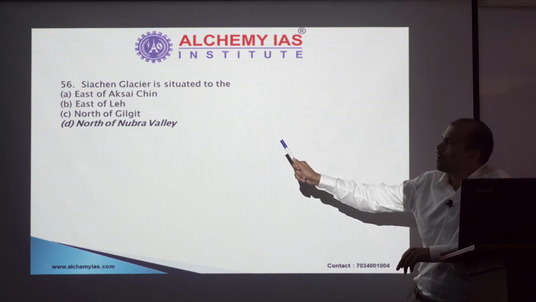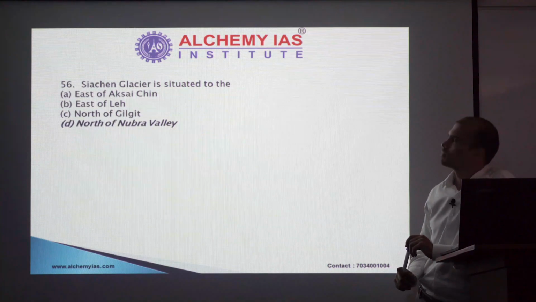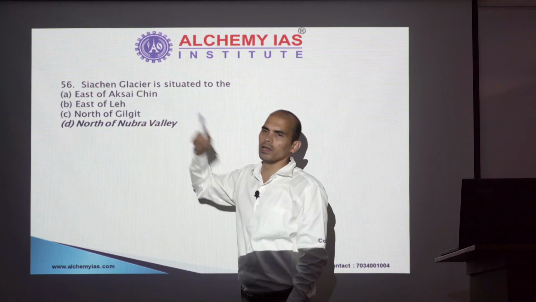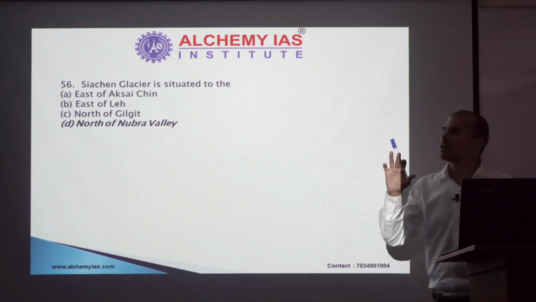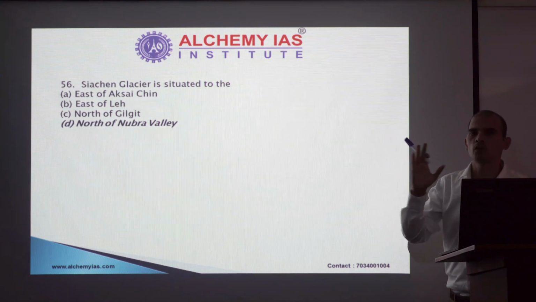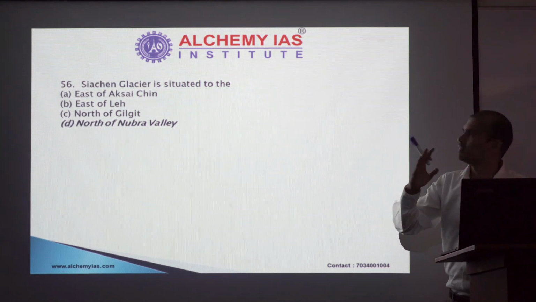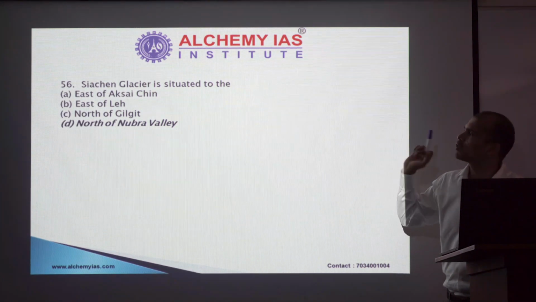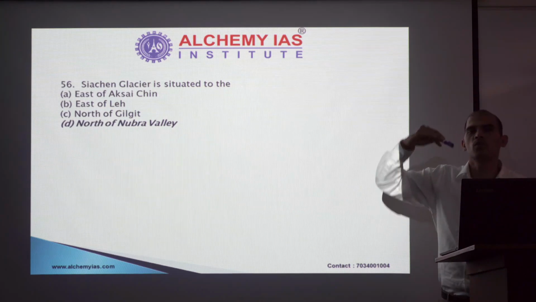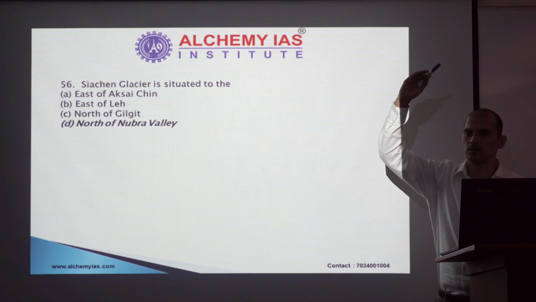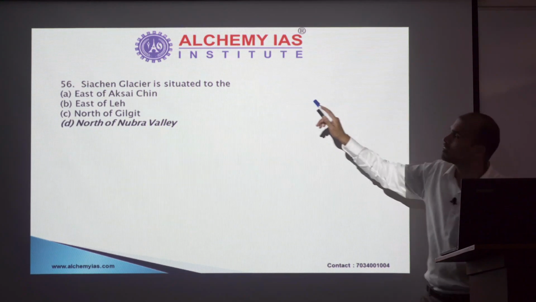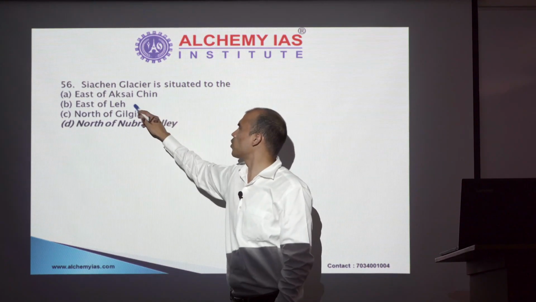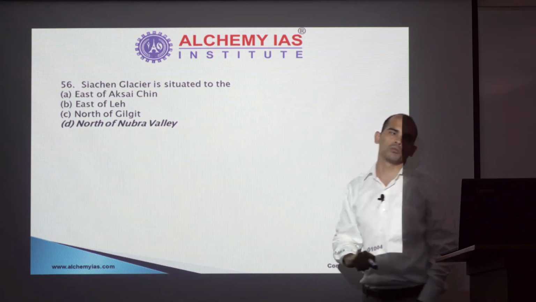Again, most of you may not have heard about Nubra Valley, I know that, but definitely all of you may have heard about Aksai Chin, Leh and Gilgit. And if you apply your logic, when you talk about Aksai Chin, east of Aksai Chin means we are moving towards China, Tibet. So that cannot be the option. Same goes for east of Leh. North of Gilgit means we are moving upward from the Gilgit-Baltistan region. Siachen Glacier is somewhere else. So all these three options can be negated. It does not matter whether I know about Nubra Valley or not. Once I have negated all these options, D becomes the default correct option.